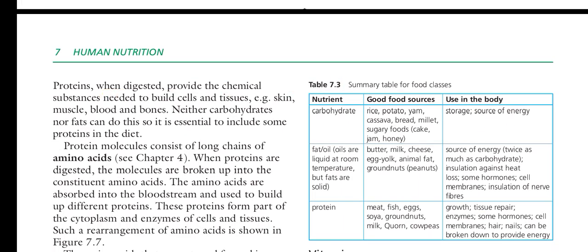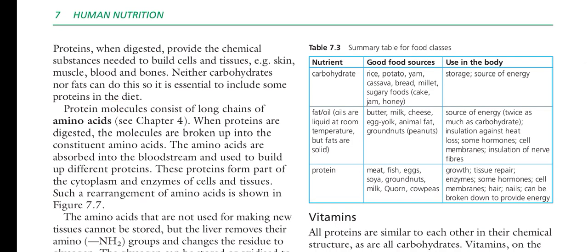Proteins, when digested, provide the chemical substances needed to build cells and tissues, like skin, muscles, blood, and bones. If we take one cell, dry it, and then weigh it, about 50% of the whole dry cell is made up of proteins. Neither carbohydrate nor fat can do this, so it is essential to include some protein in the diet. And the monomers of proteins are amino acids.